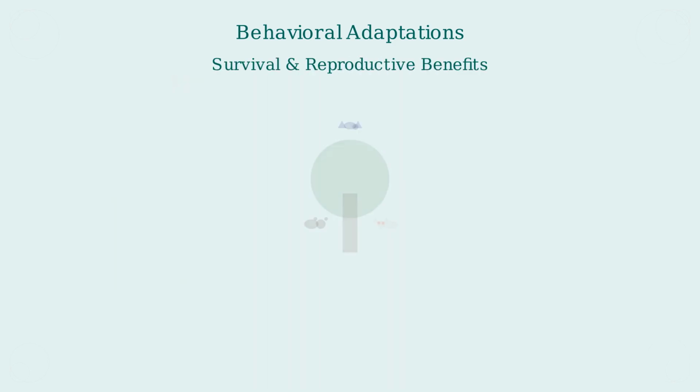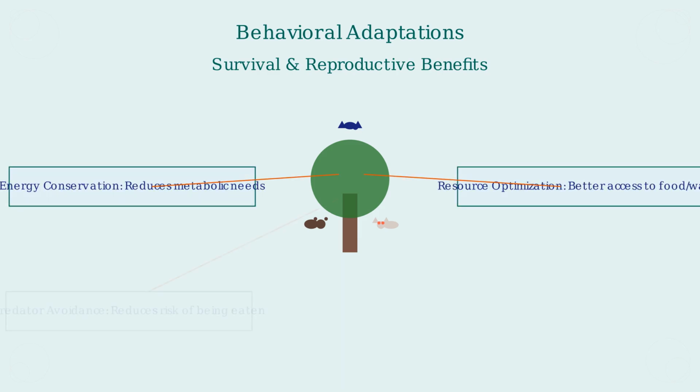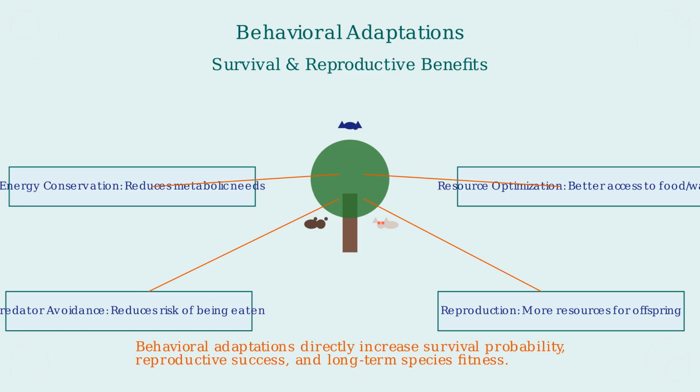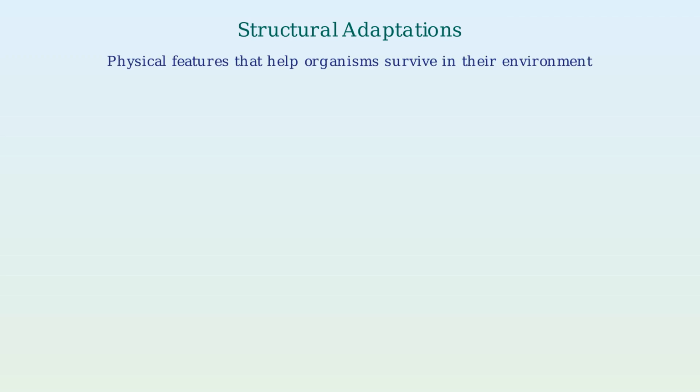Behavioral adaptations provide significant survival and reproductive benefits to animals. These adaptations conserve energy, optimize resource use, help avoid predators, and improve reproduction. All these behavioral adaptations directly increase survival probability, reproductive success, and long-term species fitness. Structural adaptations are physical features that help organisms survive in their specific environments.